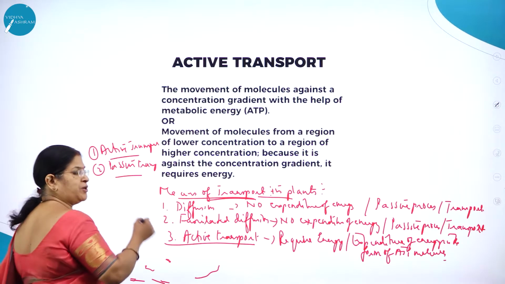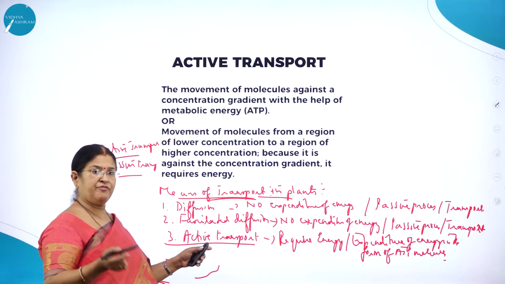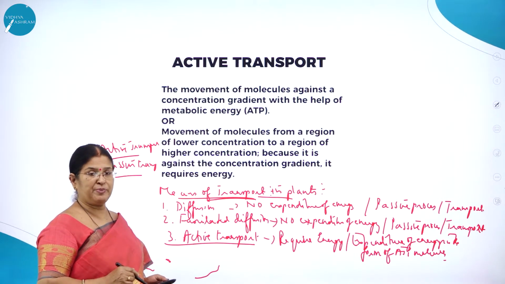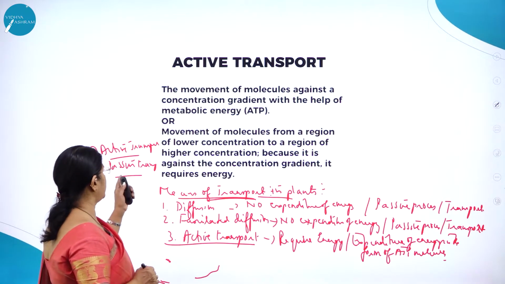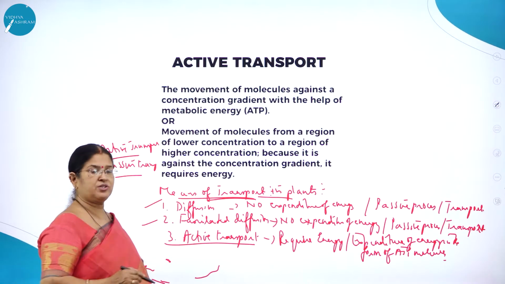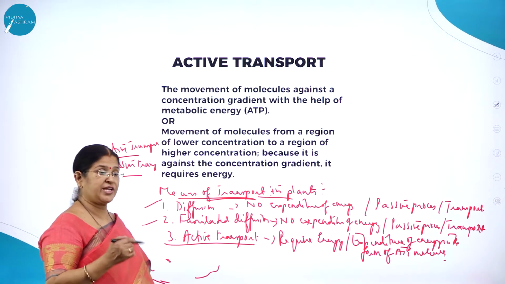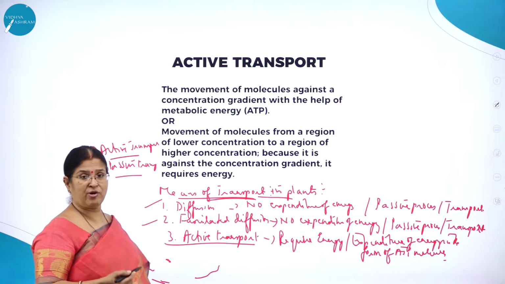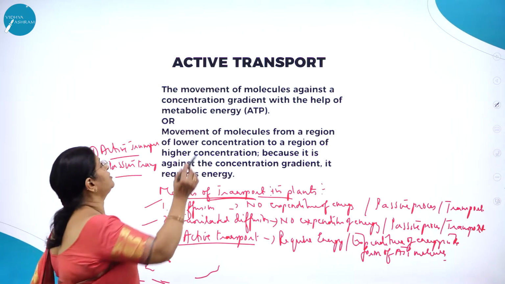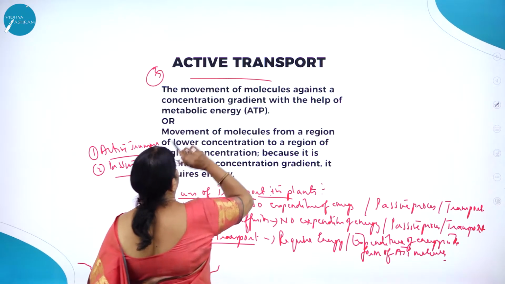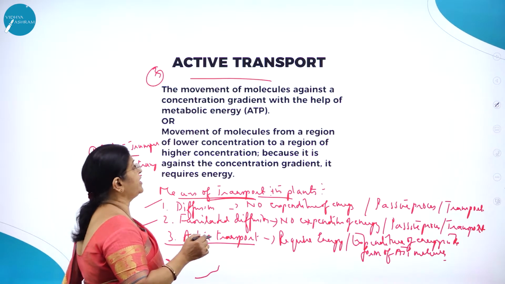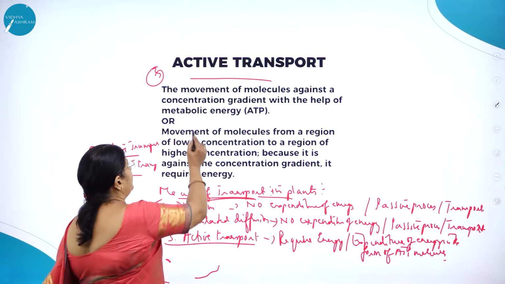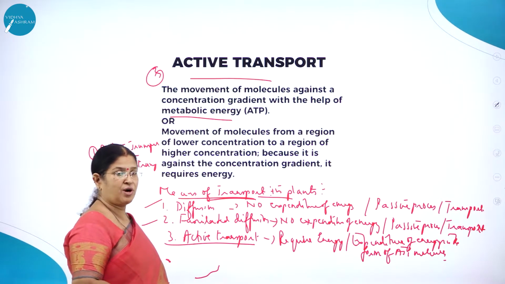So what is active transport? It requires expenditure of energy in the form of ATP molecules. What is passive transport? That which does not require the expenditure of energy in the form of ATP molecules is called passive transport. We have already studied diffusion and facilitated diffusion, which take place with the help of aquaporins, carrier proteins or ion channels. Now let us move on to the third method, active transport. As I already said, the movement of molecules against a concentration gradient with the help of metabolic energy, that is ATP molecules, is called active transport.